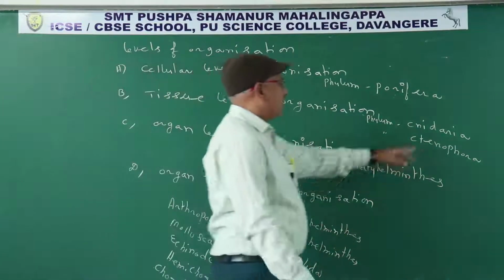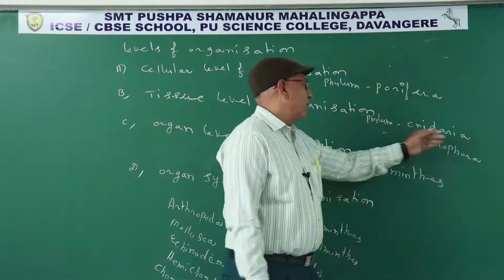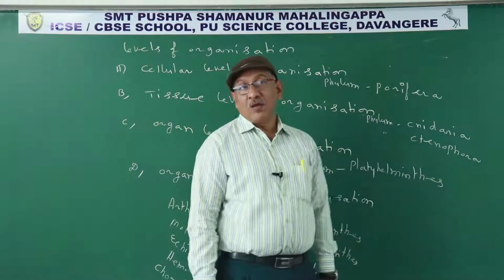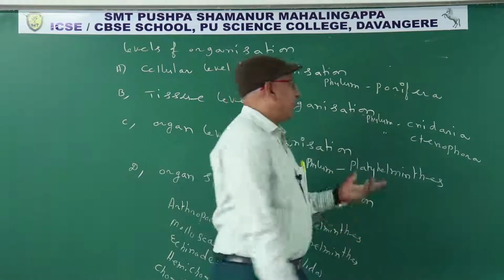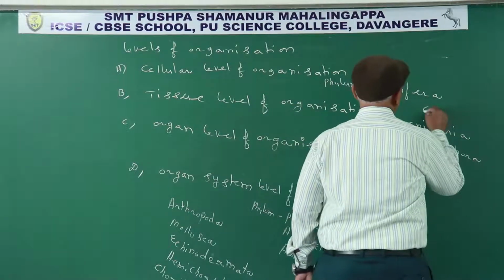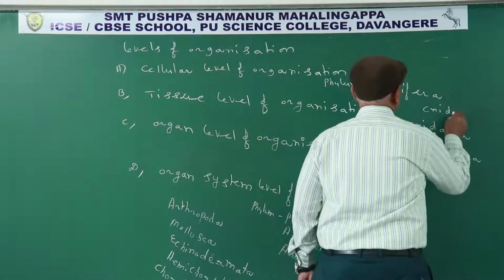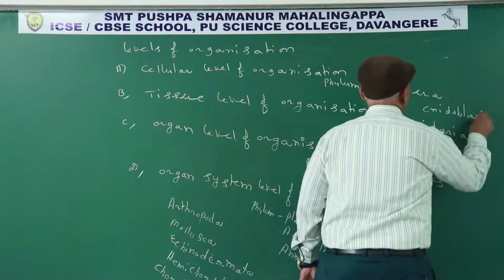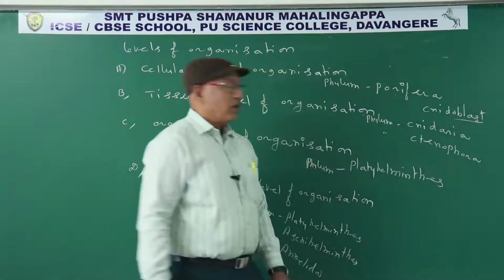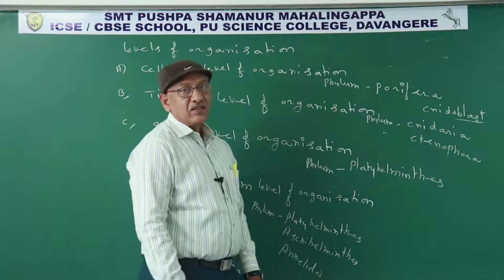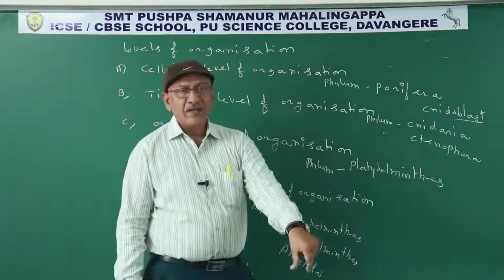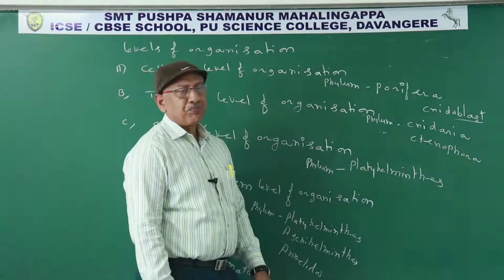Why it got the name Nidaria? Nido means nidoblast cells. Animals having nidoblast cells included in phylum Nidaria. Nidoblast, also known as stinging cells. So help in anchoring, attachment to the substratum.